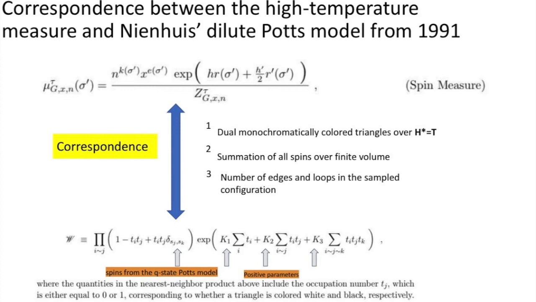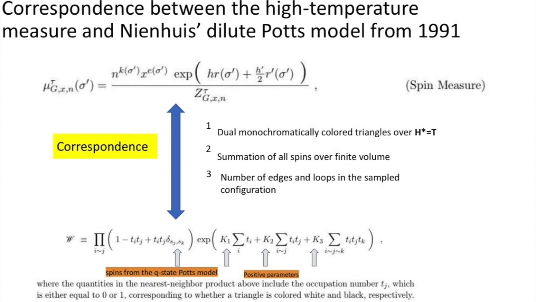And if we look at the exponential factor first, the constants K1, K2, and K3 are all positive. And the factors that we have in front of each of these constants respectively denote the summation over all spins, the occupancy, in which the t_i t_j factor can either be 0 or 1, in addition to the number of monochromatic triangles t_i, t_j, t_k. And for the nearest neighbor product, we incorporate spins from the Q-state Potts model with S_j and S_k terms.